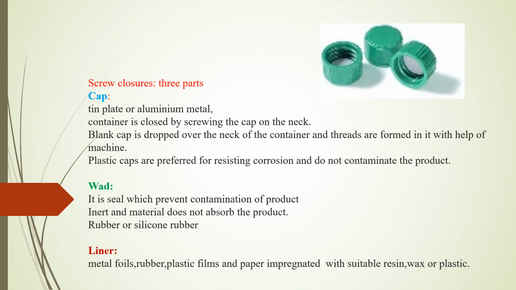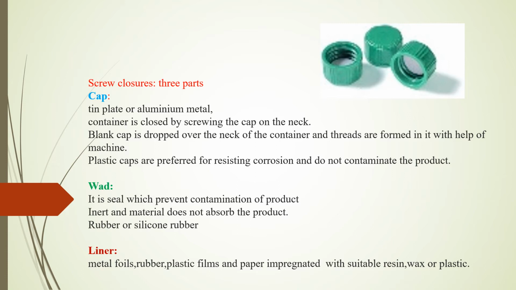Screw closure, it has 3 parts: cap, wad and liner. Cap, it is made up of tin plate or aluminium metal. This container is closed by screwing the cap on the neck. Blank cap is dropped over the neck of the container and threads are formed in it with the help of machine. Plastic caps are preferred for resisting corrosion and do not contaminate the product.